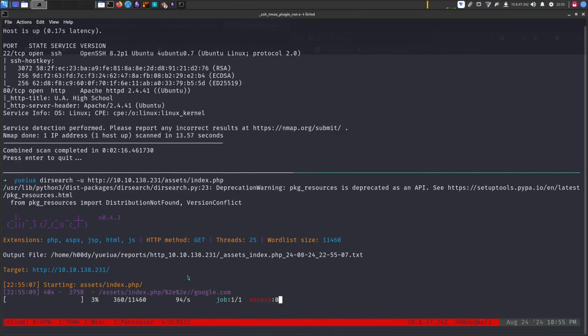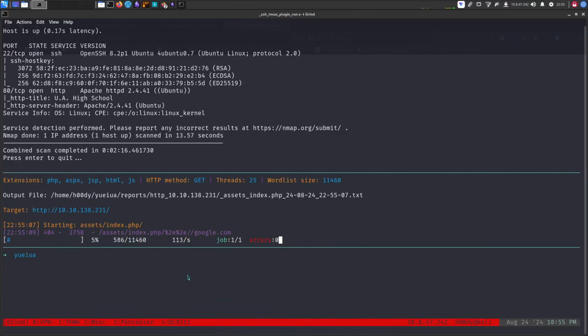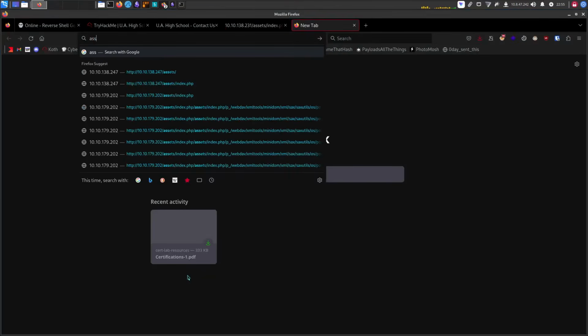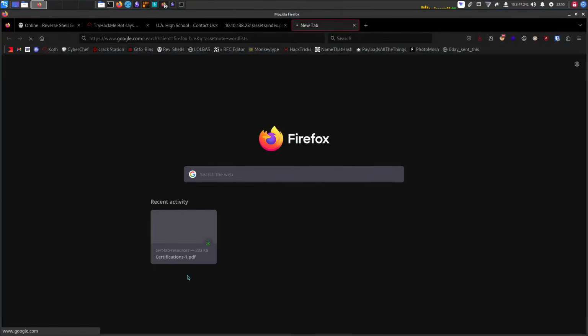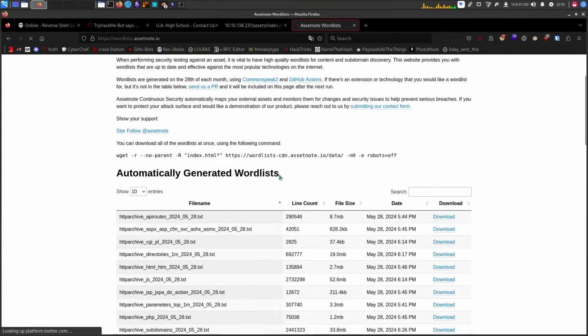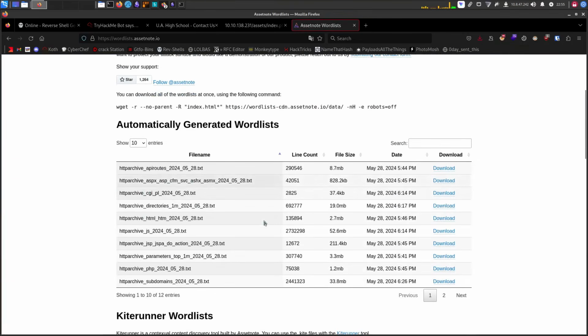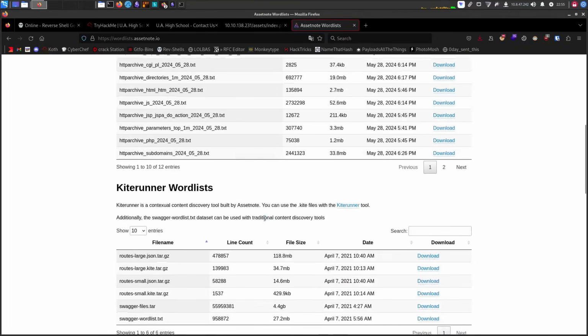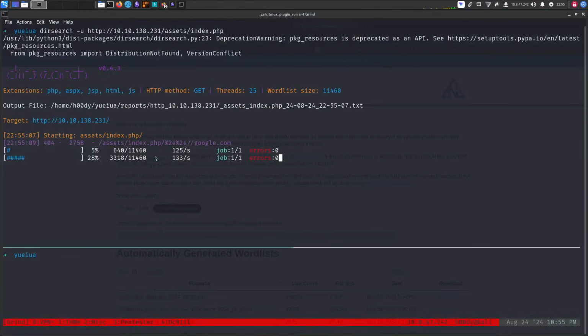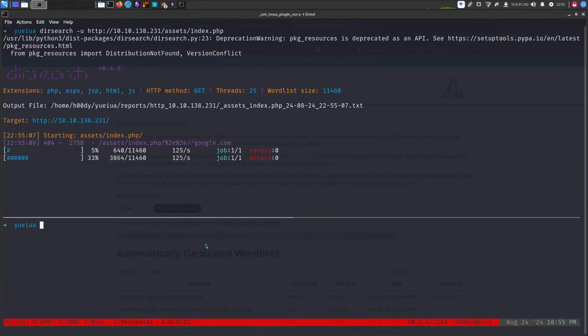Why it was interesting is I'm pretty sure you can probably use the Assetnote word lists. They are pretty cool. If you search Assetnote word lists, I'm pretty sure the thing we're about to find would be in some of these word lists. You can download all the word lists using this wget command, and by default, dirsearch's word list is pretty cool too.